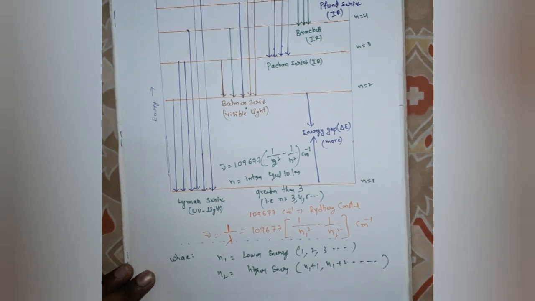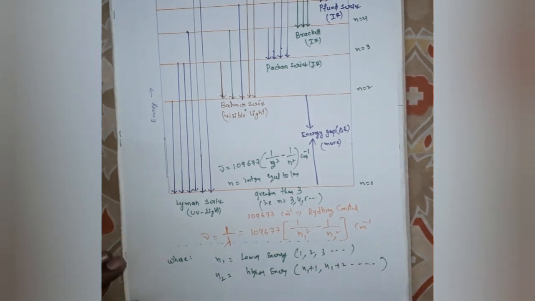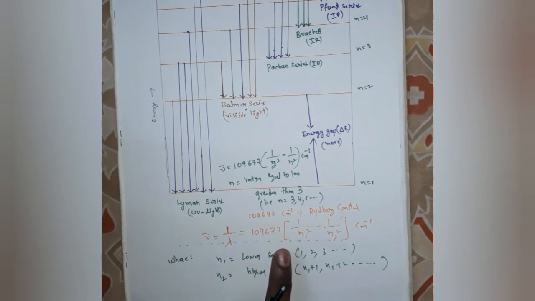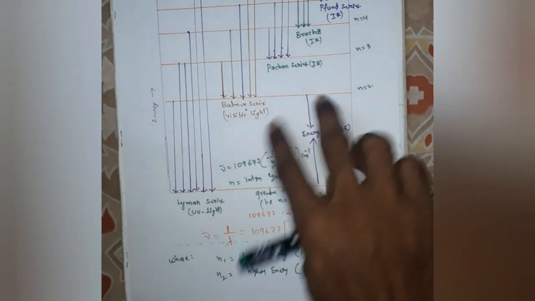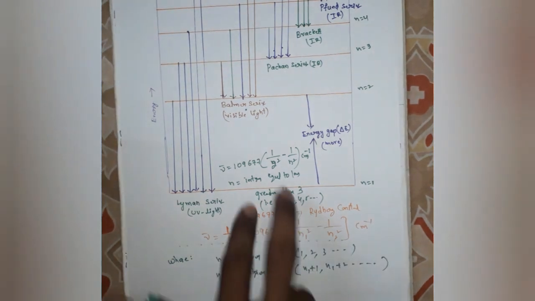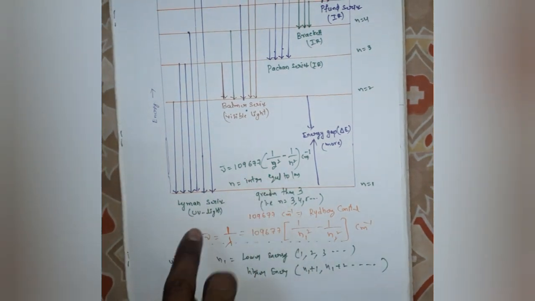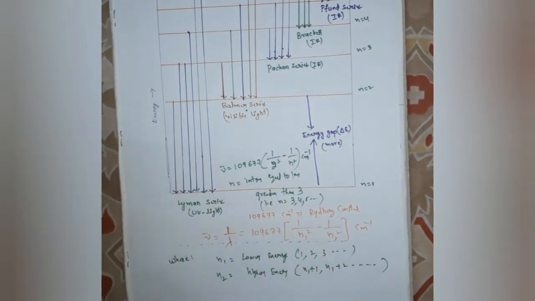Here 109677 cm⁻¹ is called the Rydberg constant. This expression is applicable to all spectral lines.